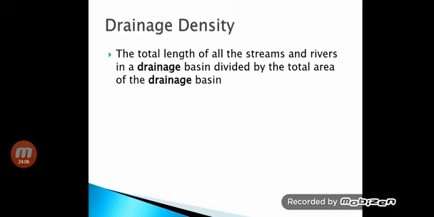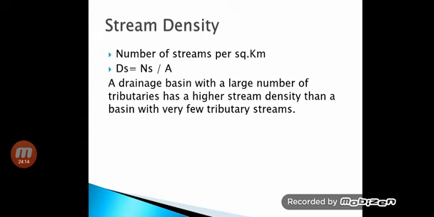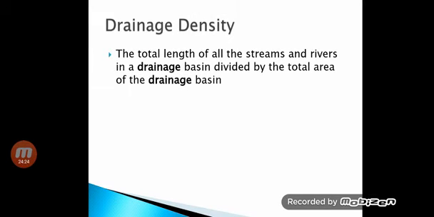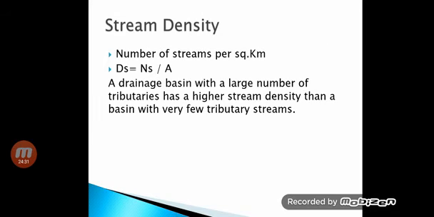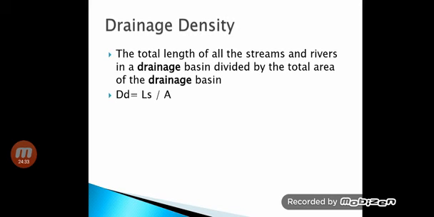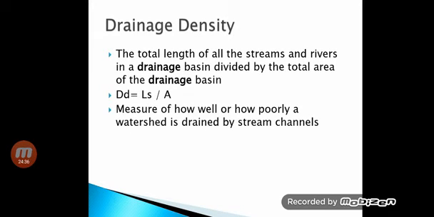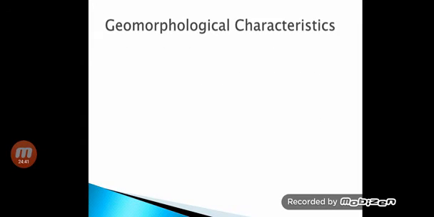Next is the drainage density. Again it is a ratio, of the total length of all the streams to the area. Here, in stream density, it was only the number of streams or tributaries upon area. Here it is the total length of all the streams to the area, only the difference is length. Drainage density is a measure of how well or how poorly a watershed is drained by stream channels.